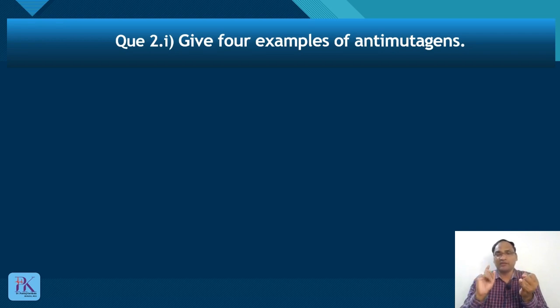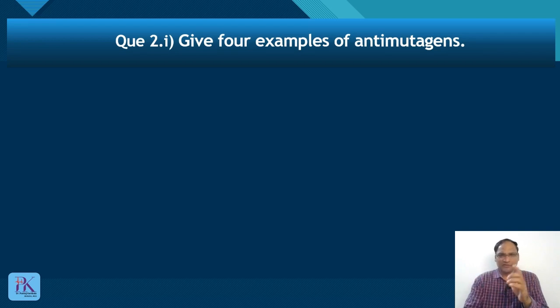Mutation can be caused by any physical agent, chemical agent, or if there is an error in DNA replication, DNA repair, or DNA recombination. That will cause mutation, and ultimately that can lead to cancer or any other genetic disorder. So what are the examples of anti-mutagens?